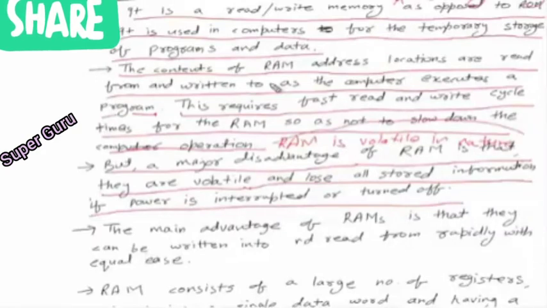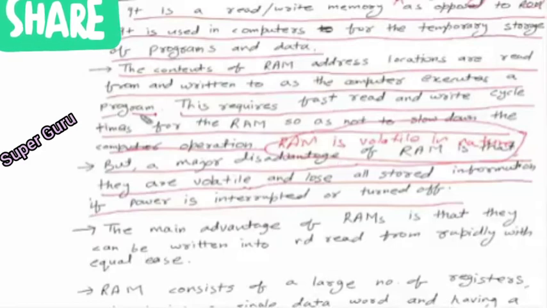This is a very important point from the exam point of view, because many times they directly ask the question like, is RAM volatile or non-volatile? So the right answer is RAM is a volatile type of memory. It means the contents stored here are not permanent, and if the power goes off during execution, the contents will also go off. So this is one of the major disadvantages of RAM.